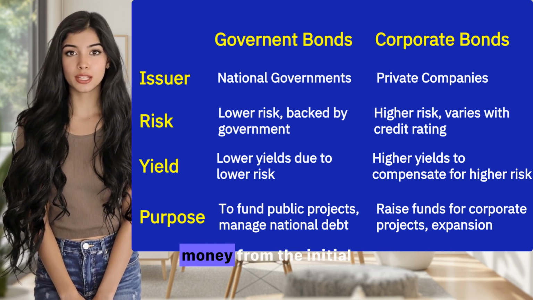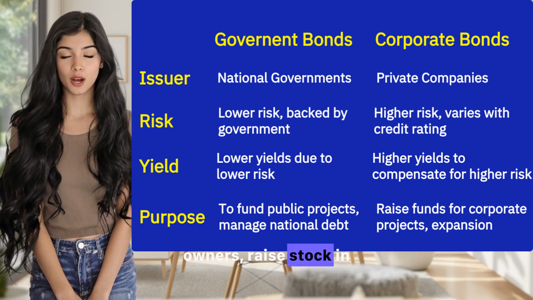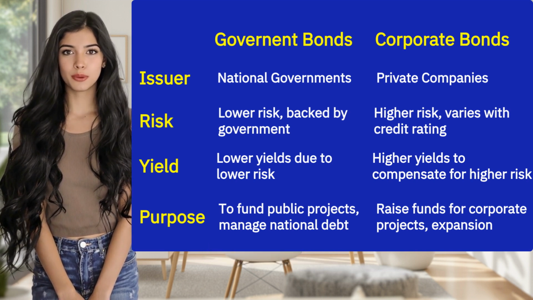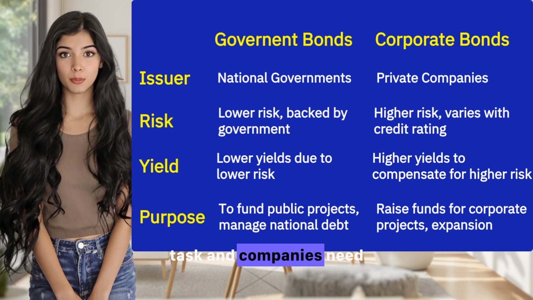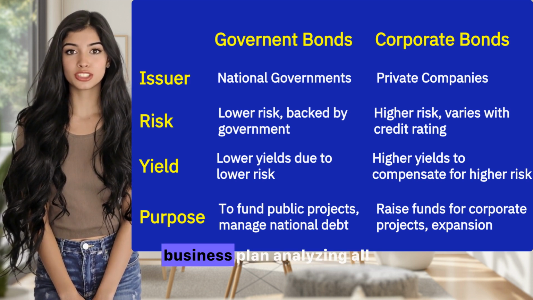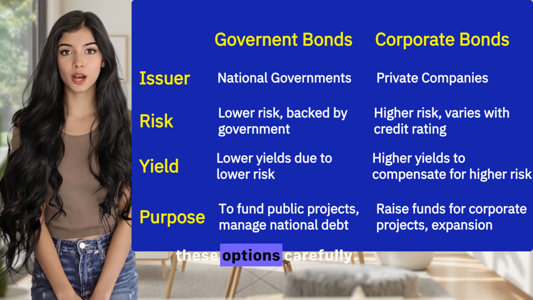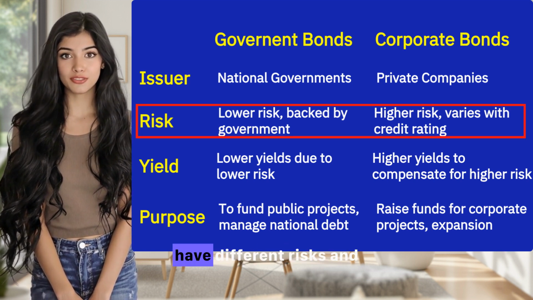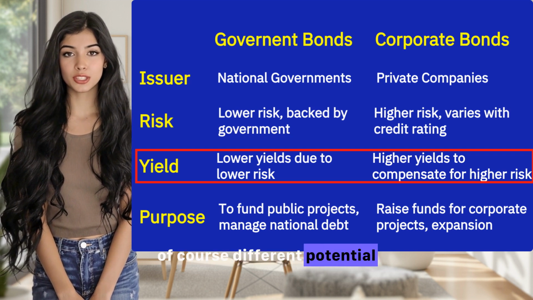It can either get money from the initial owners, raise stock in the stock market as we saw before, or borrow money. It's not an easy task, and companies need to prepare a detailed business plan, analyzing all these options carefully. So as we can see, the two cases have different risks and, of course, different potential yields.